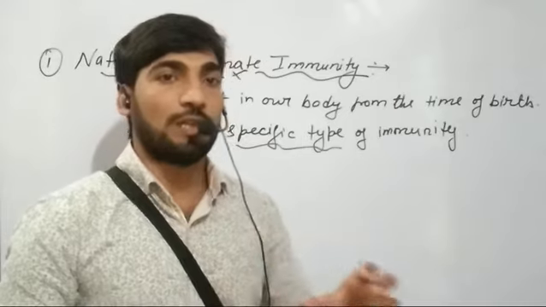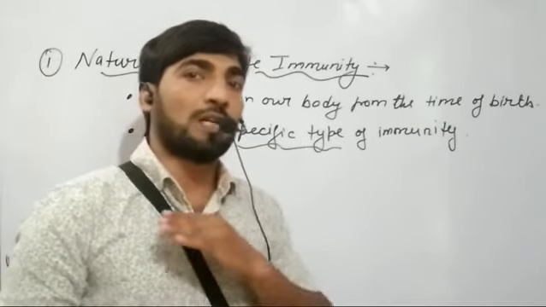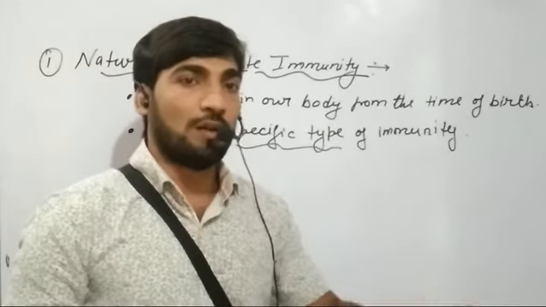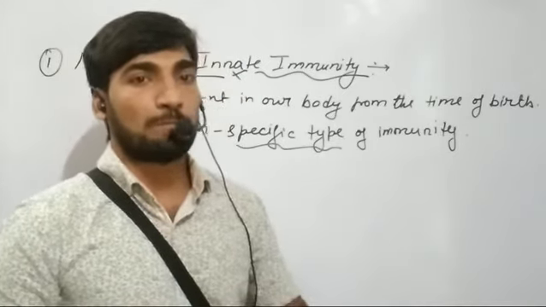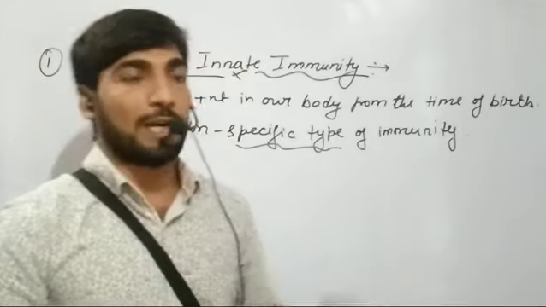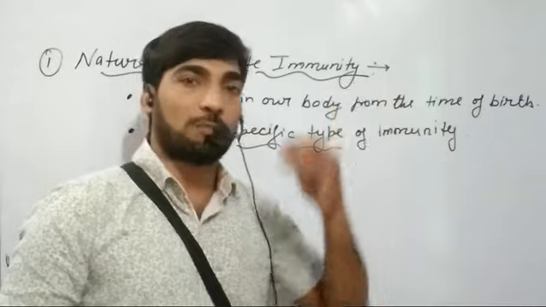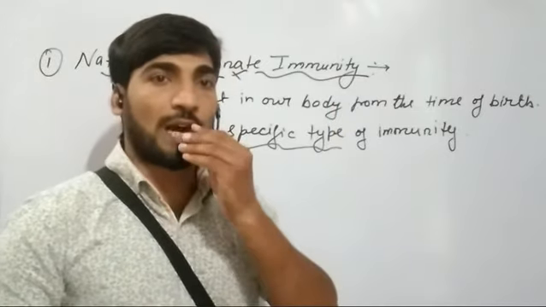That means it prevents our body from the different types of diseases. That's why it is non-specific.